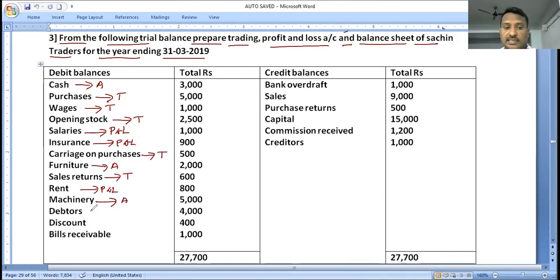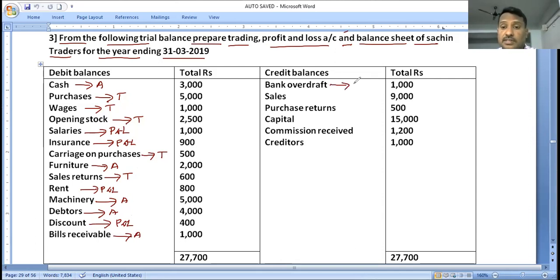Machinery, asset. Debtors, asset. Discount loss, profit and loss account. Bills receivable, asset. So we identified the debit side successfully. Assets, trading account and profit and loss account information, all these three statements' information we identified on the debit balances of the trial balance. Let's move to the credit balances now.